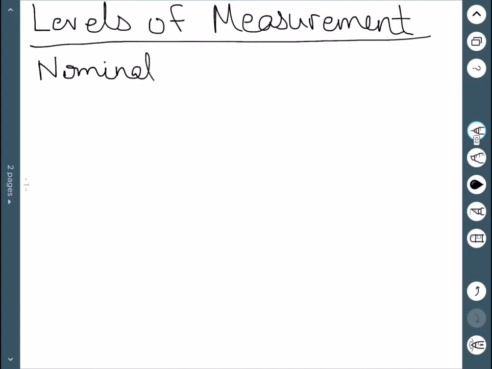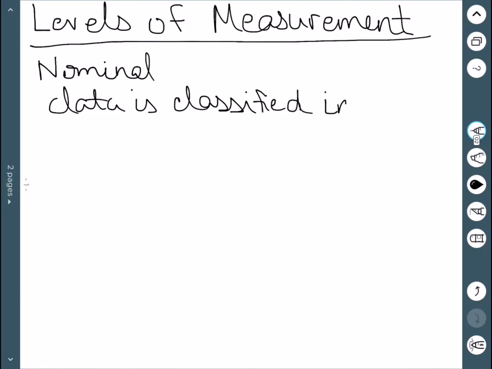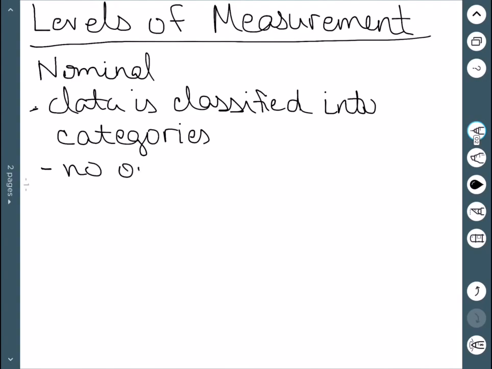So this data is classified into categories. And in particular, no order can be imposed to these categories, or at least no meaningful order.